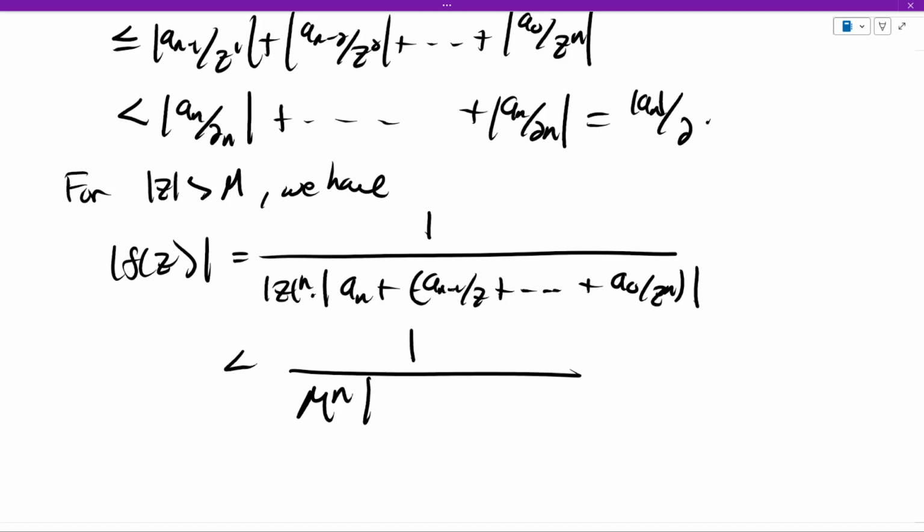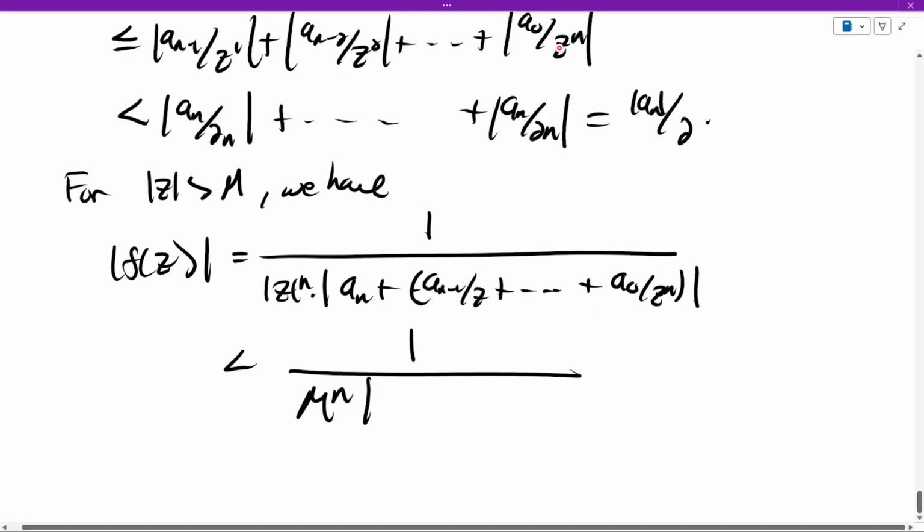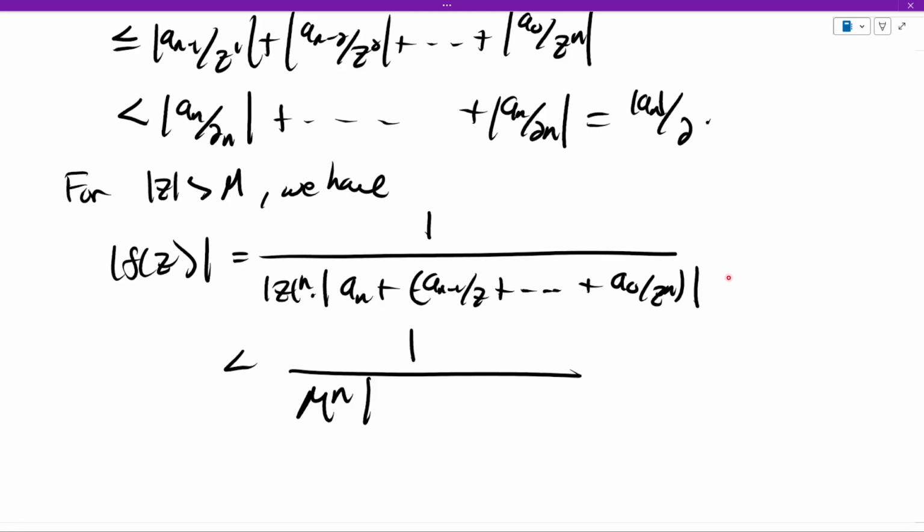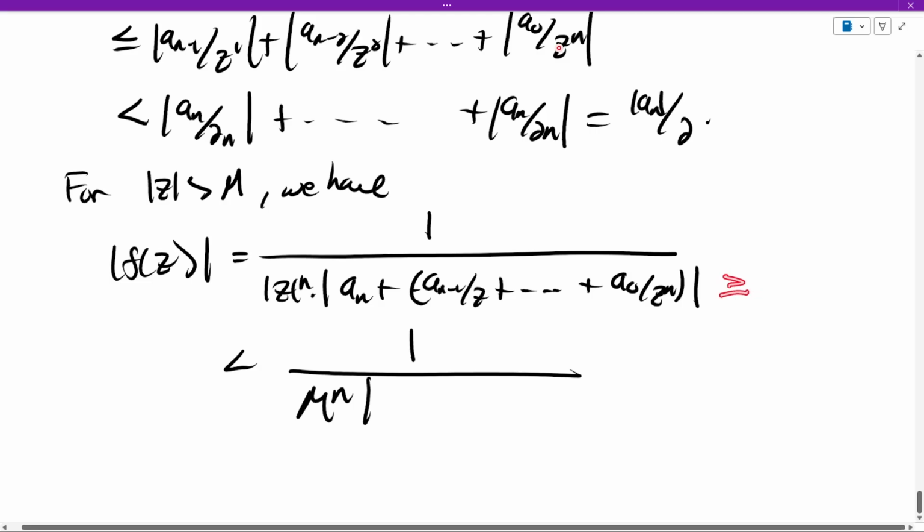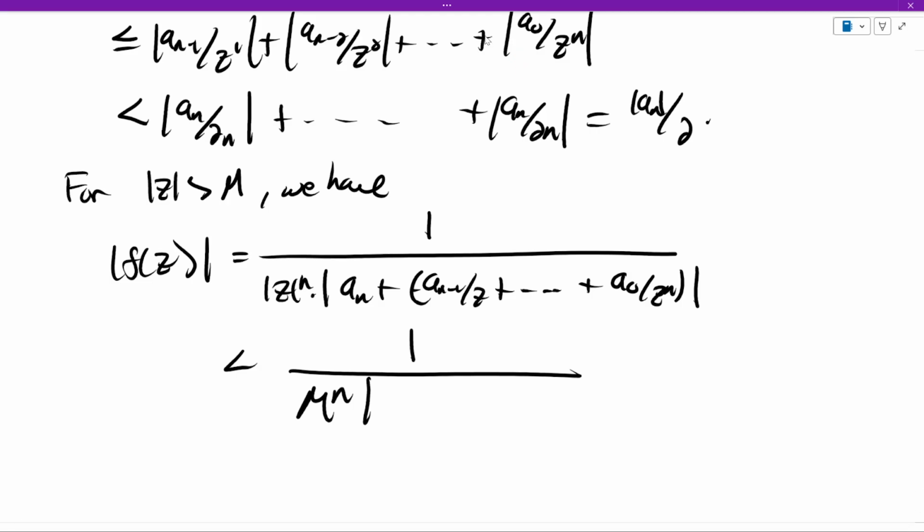And then we're going to use the reverse triangle inequality in the denominator, where here's one term and here's the other term. And usually when you use the reverse triangle inequality, you get a bigger than or equal to sign. But since we're in the denominator, it's going to preserve that less than. So we can write this as modulus of a_n minus modulus a_n over 2, because this guy here, we just saw, in size was less than |a_n|/2.